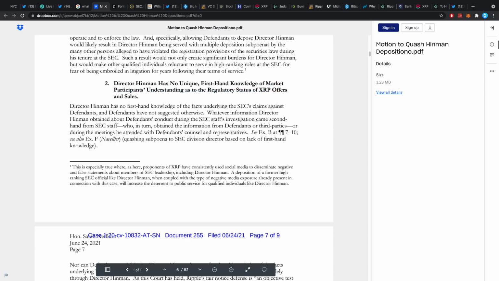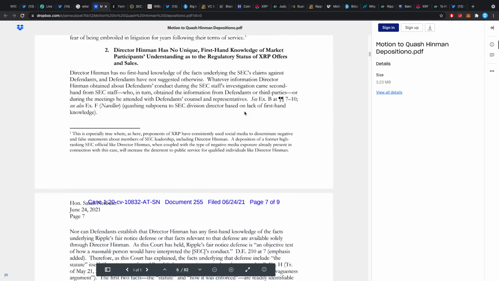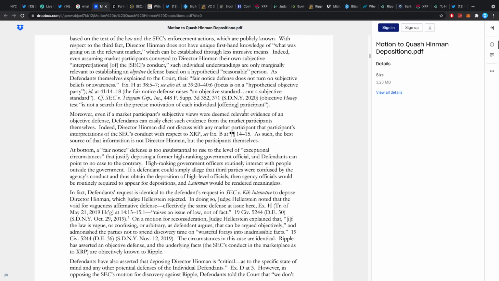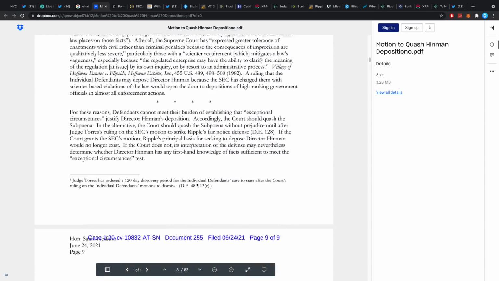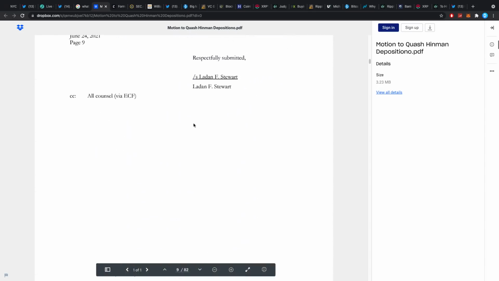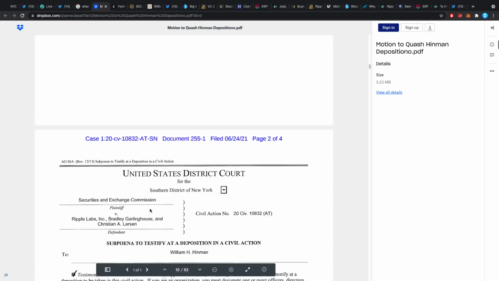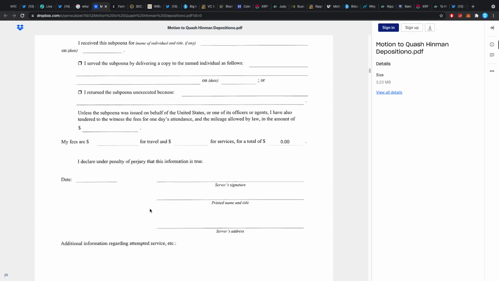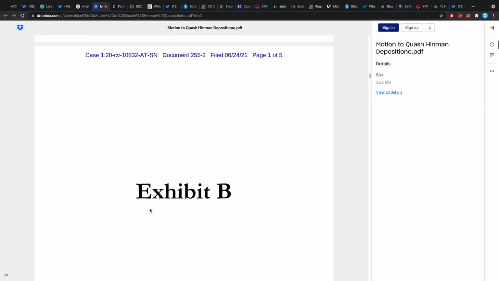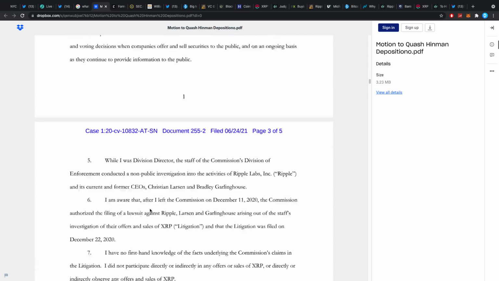So that he has no first-hand knowledge of that regarding XRP. It doesn't really matter. And most likely the SEC knows that too. They're just going to make it a point to make it look good for the SEC, for the judge. And that's actually the first 9 pages, by the way. The majority of what you need to know about these exhibits is basically just proof and extra relevant information. But the first 9 pages here specifically are what's most important.